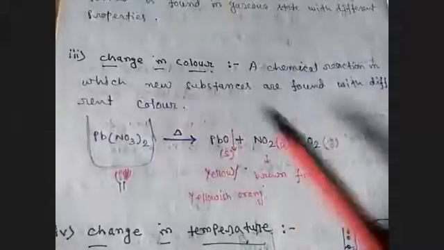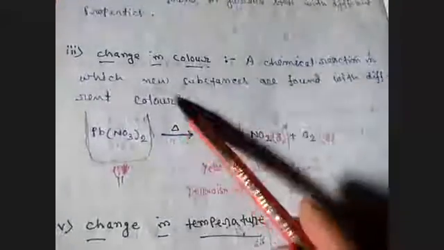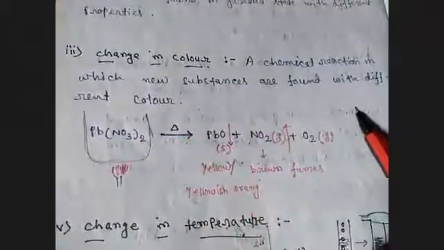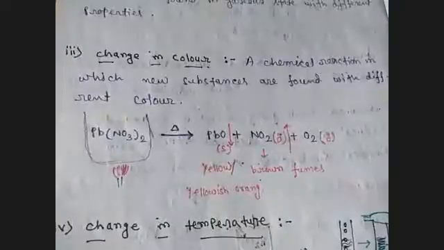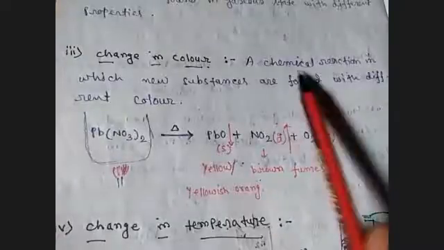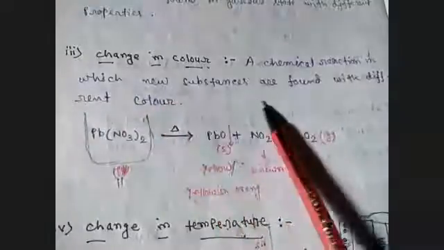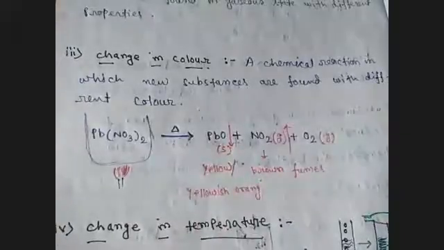Change in color. So change in color means a new substance is formed with new color, with new properties. A chemical reaction in which new substances are found with different color. Okay, and properties have to be different anyway. Alright, so I will give an example.